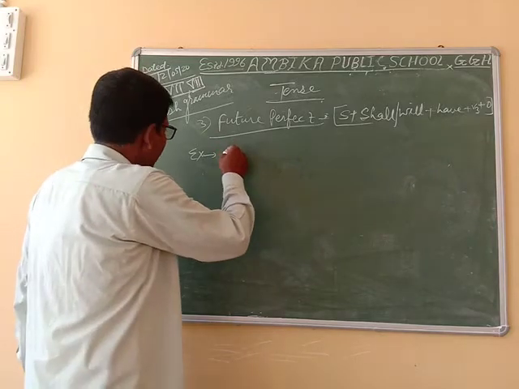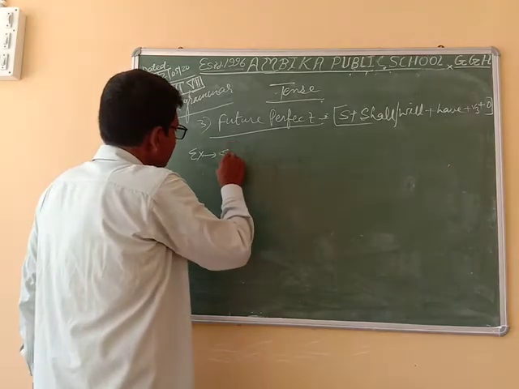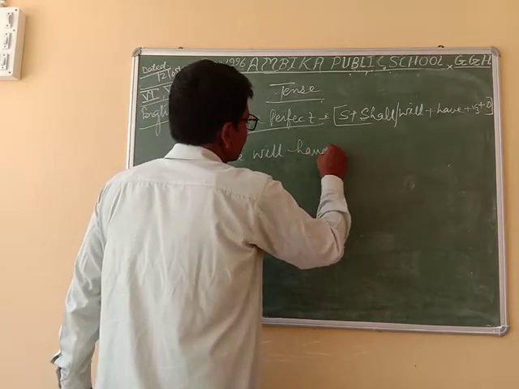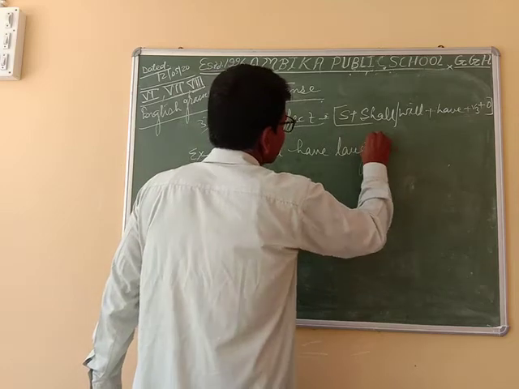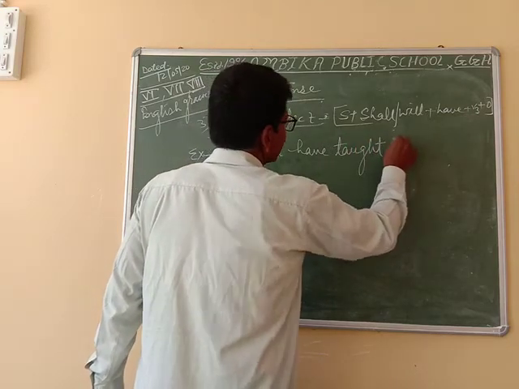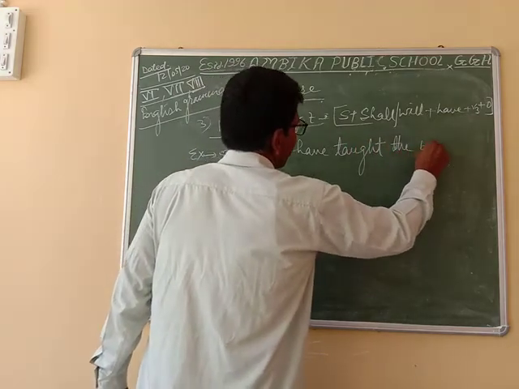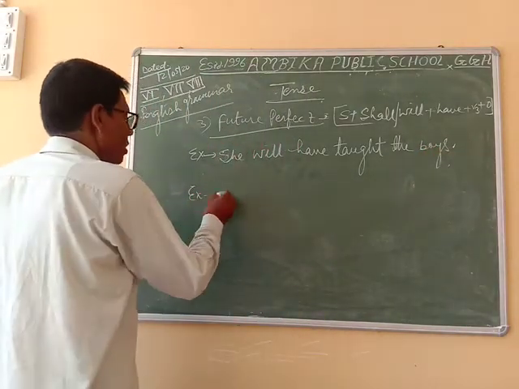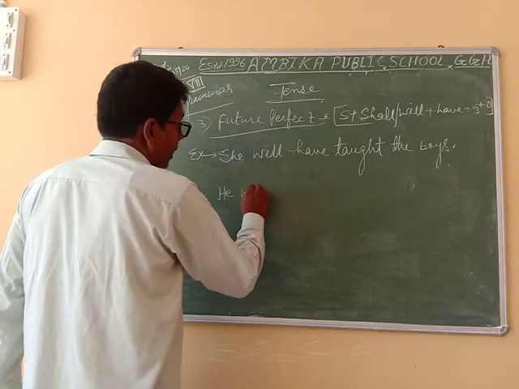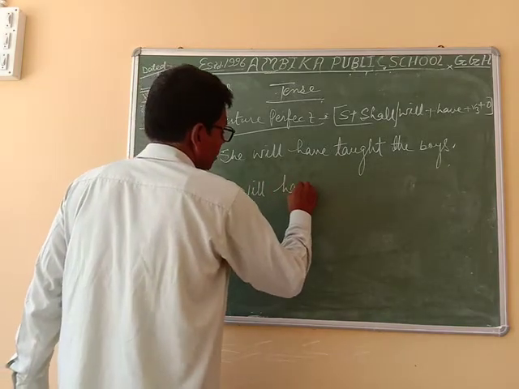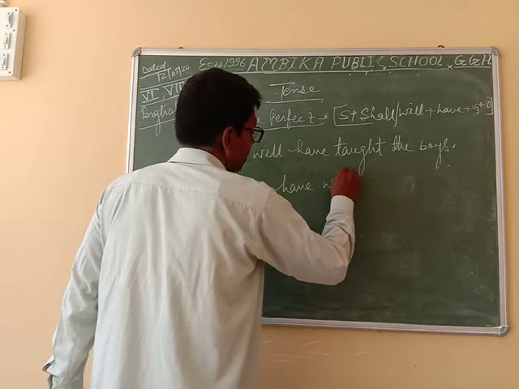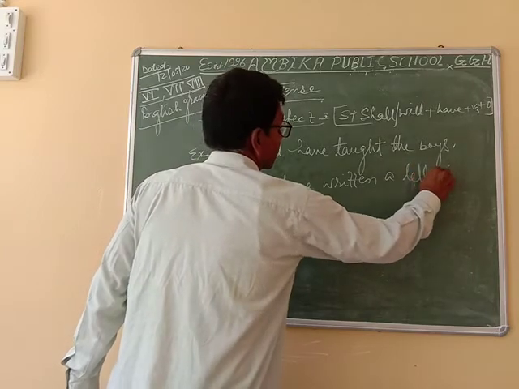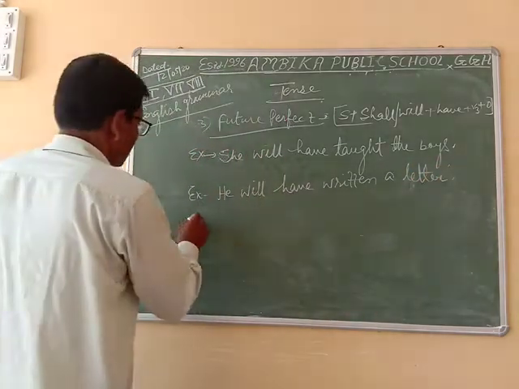Just like I am writing: She will have taught the boy. He will have written a letter.